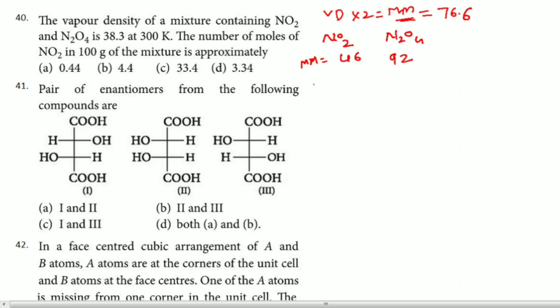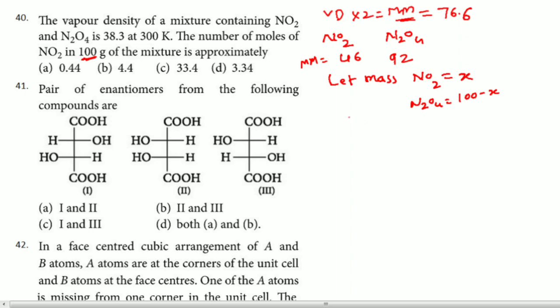Mass divided by molecular mass, correct? Mass of these you have to calculate first. Hence first I will take let mass of NO2 be X and let mass of N2O4 be 100 minus X. Why 100 I have taken? Because 100 is there, 100 minus X, right?